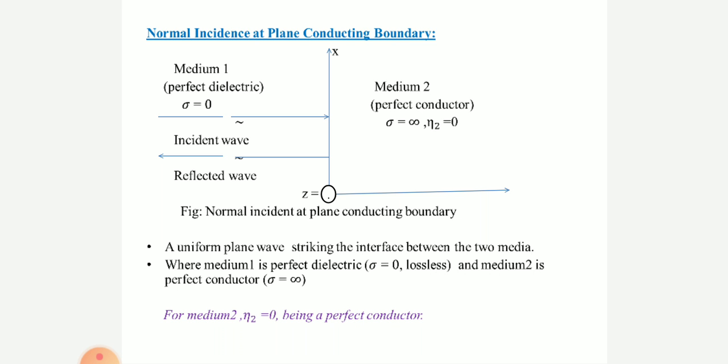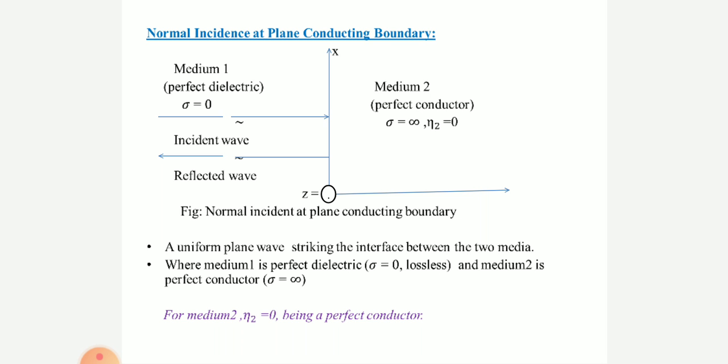As a uniform plane wave strikes the interface between the two media, medium 1 is a perfect dielectric, sigma is equal to 0, known as a lossless dielectric, and medium 2 is a perfect conductor, sigma is equal to infinity. For medium 2, being a perfect conductor, eta 2 is equal to 0. We have studied in the last video that the transmission coefficient is given by tau is equal to 2 eta 2 by eta 1 plus eta 2. Here eta 2 is 0, therefore the transmission coefficient tau is equal to 0.